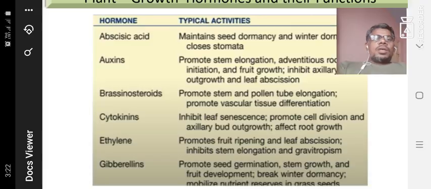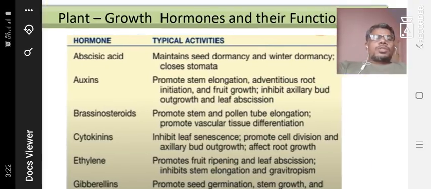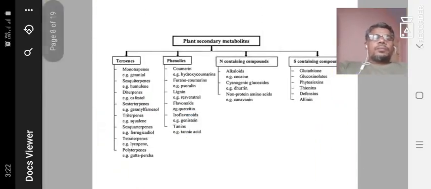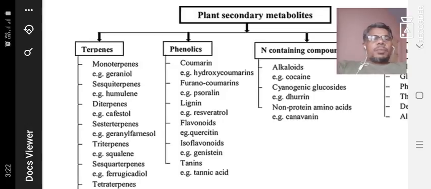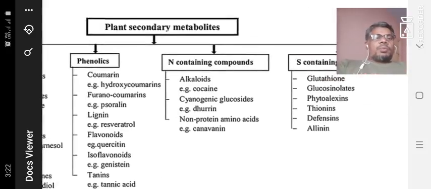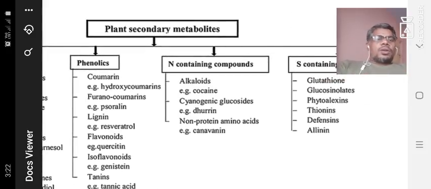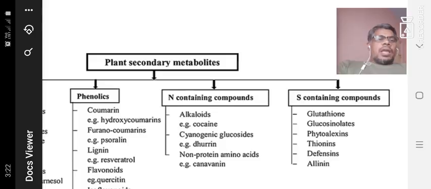Okay, so these are the plant growth hormones and their function. Another topic is secondary metabolism. Definitely two questions are present in this unit, plant secondary metabolites. A lot of secondary metabolite compounds are there in plants: terpenes, terpenoids, phenolic compounds, nitrogen containing compounds, and finally sulfur containing compounds.